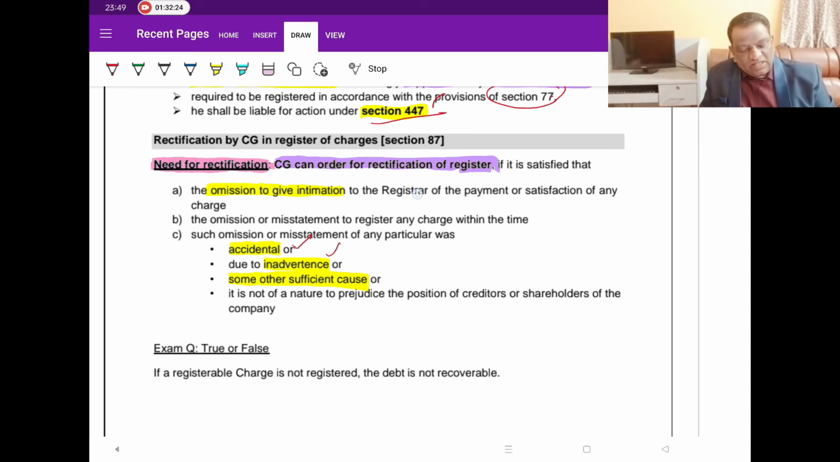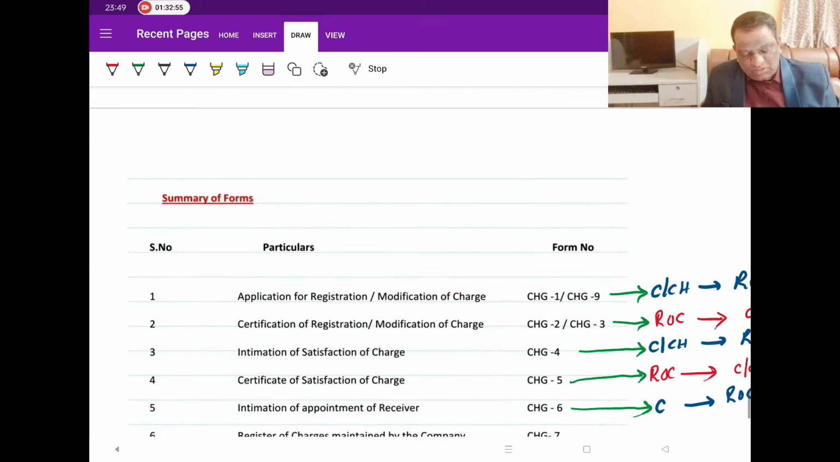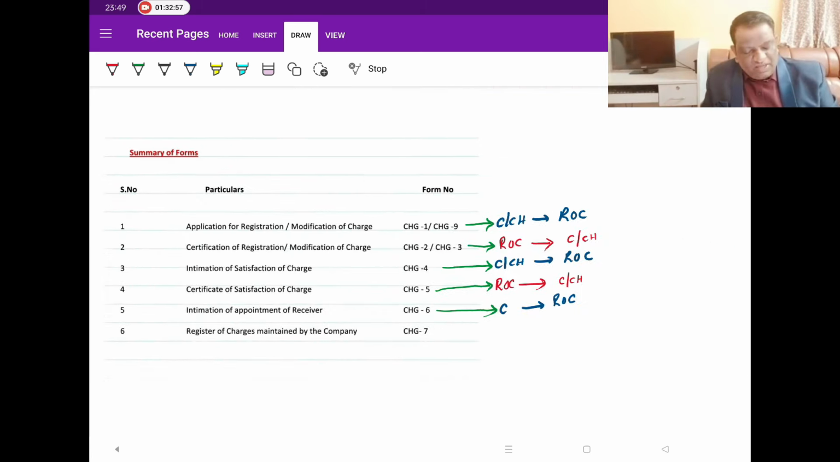So that is what he is saying. So the central government can order any rectifications, whether it is a registration, modification, anything, if they believe certain information has been omitted, but that omission was on account of not a willful one. It was either accidental or inadvertent or for any other reason, but there is no damage to it. Then the central government can order to rectify these registration details with the registrar. That is this point. So with that, we complete our discussion.